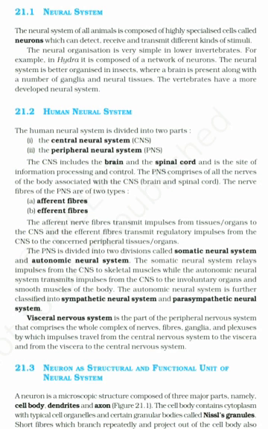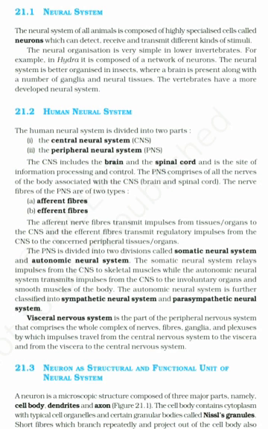21.2 Human neural system. The human neural system is divided into two parts: I. The central neural system, CNS, and II. The peripheral neural system, PNS. The CNS includes the brain and the spinal cord and is the site of information processing and control. The PNS comprises all the nerves of the body associated with the CNS, brain, and spinal cord.